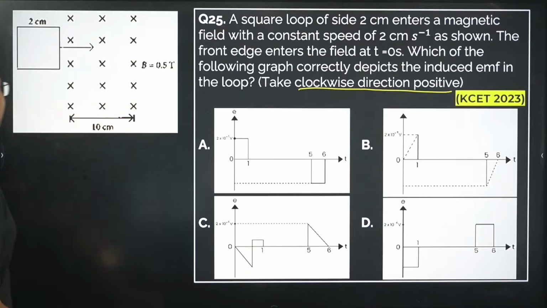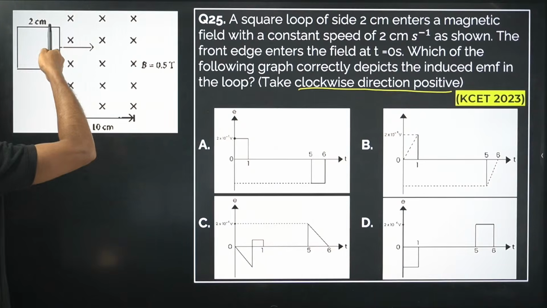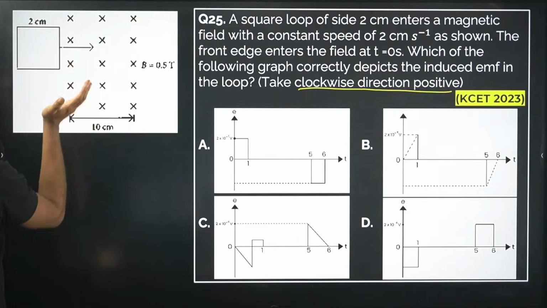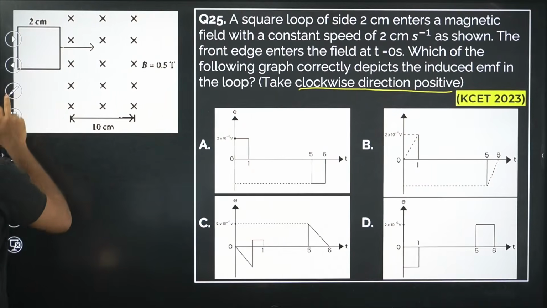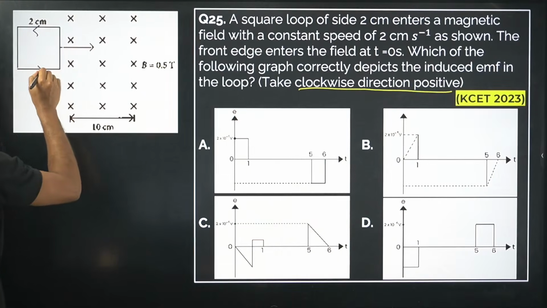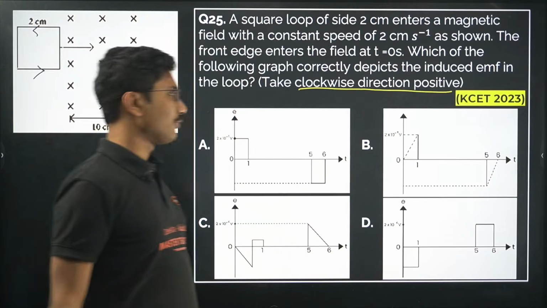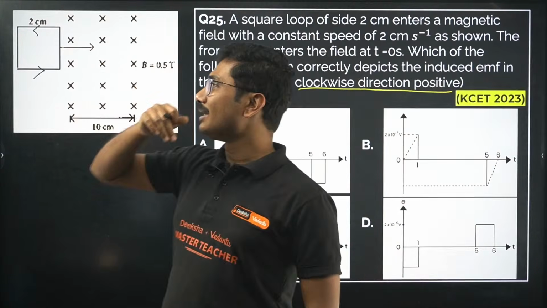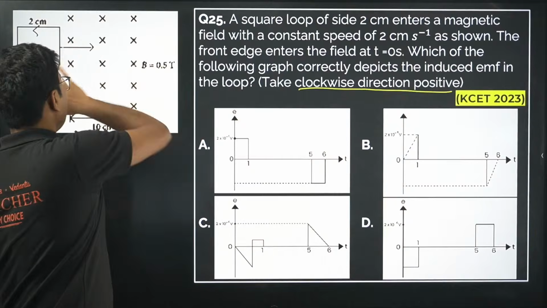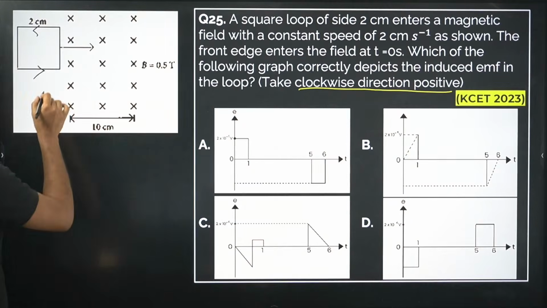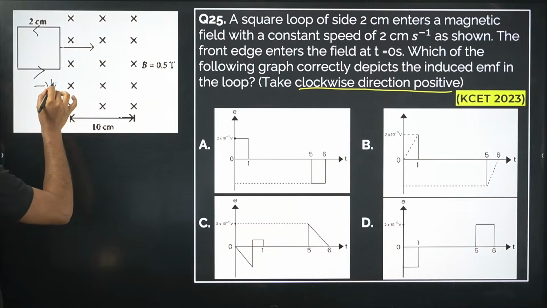The magnetic field is into the page, so the induced current will be in the anti-clockwise direction initially. So when it is entering the magnetic field, the induced EMF in the loop will be negative.